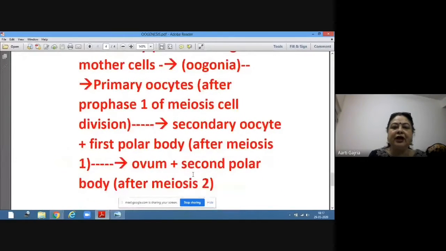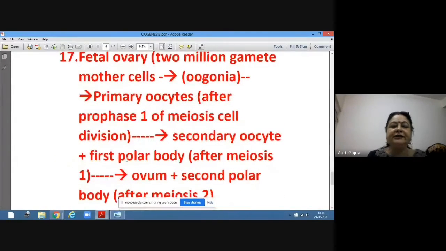Now just look at this flow chart. This will make things more clear. Fetal ovary, that is the ovary of the fetus of the girl child. In the mother's womb itself, the girl child's ovaries have 2 million gamete mother cells. These are called oogonia, and there is no further addition of these cells.